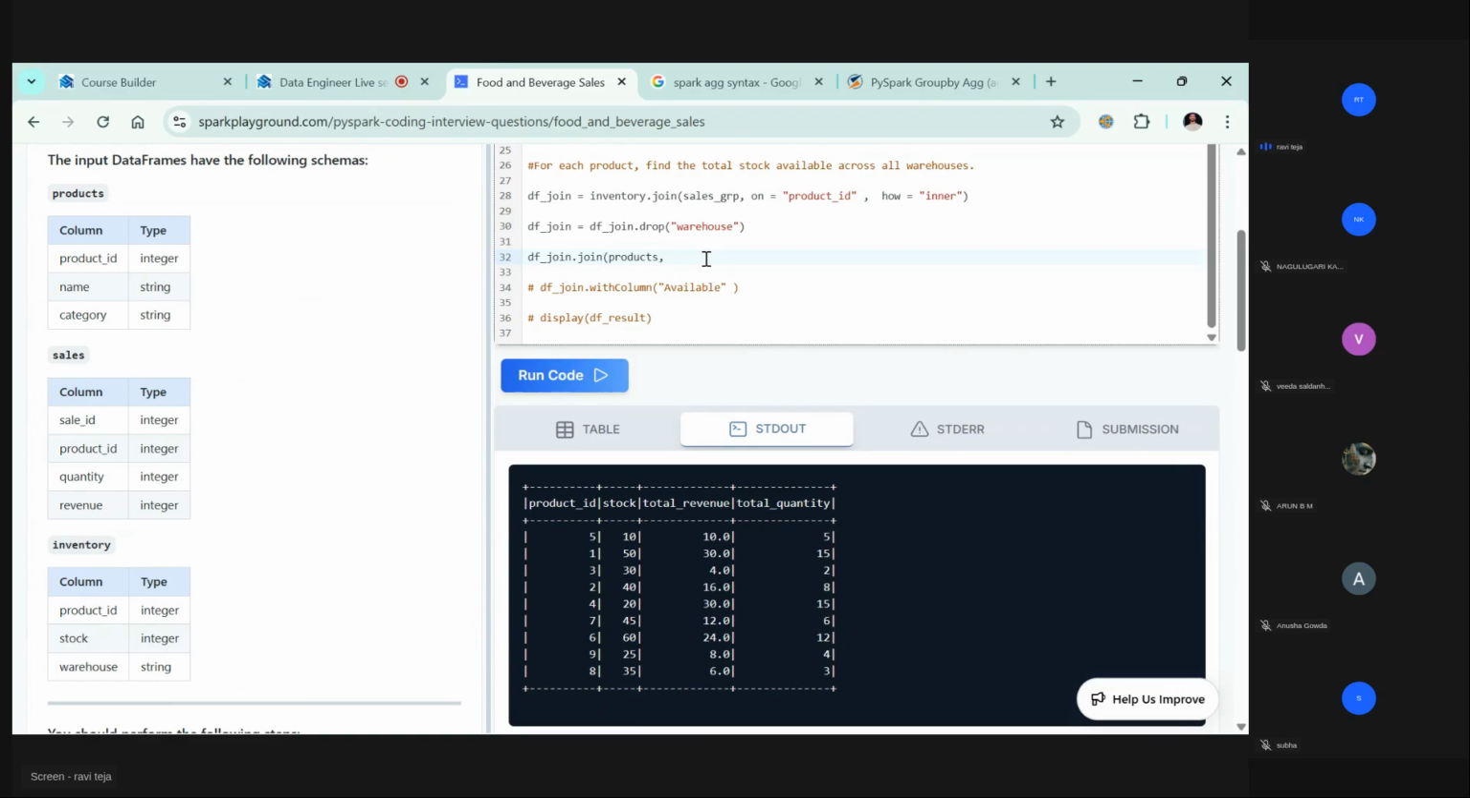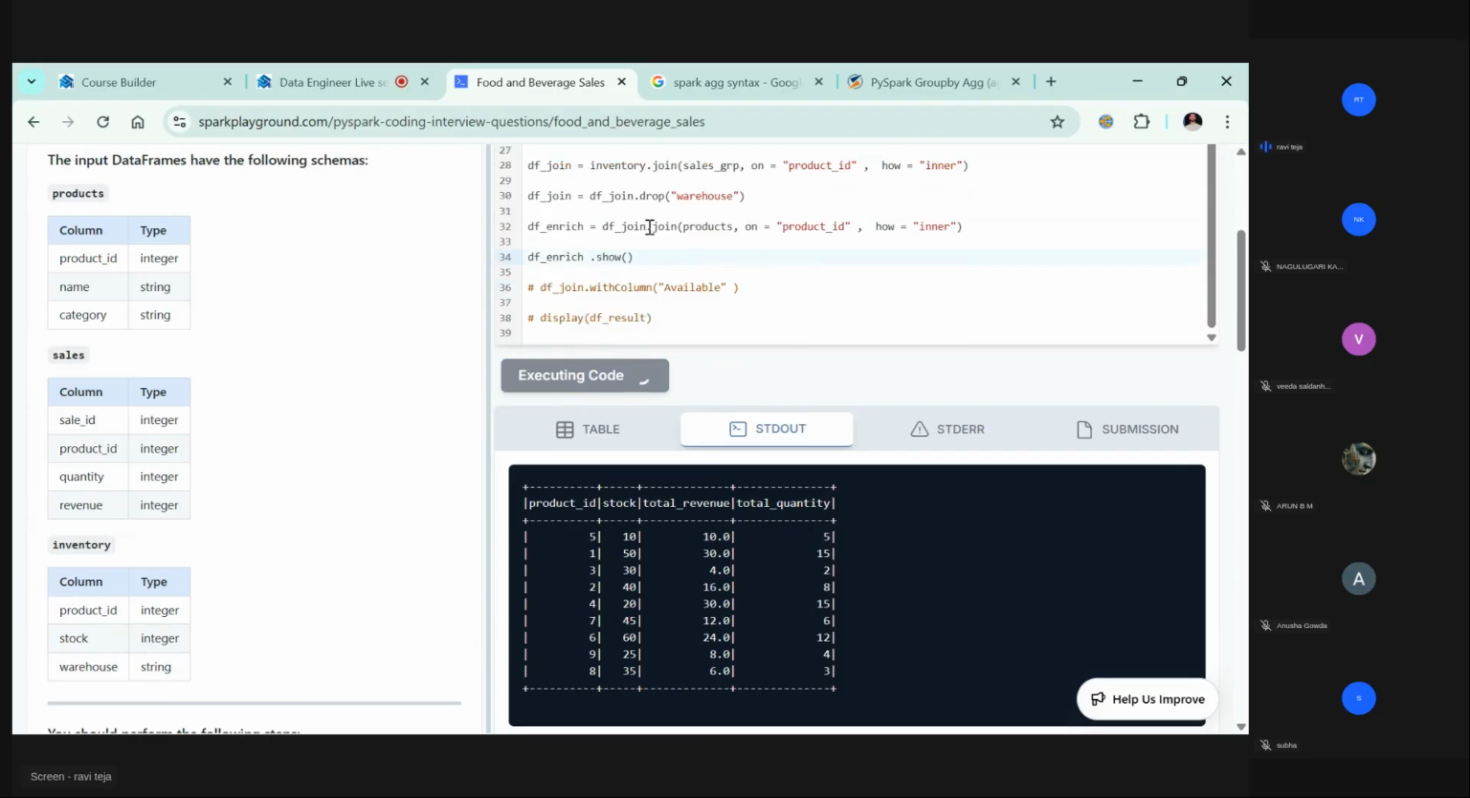Enrich means the product ID is one, but what is that product? What category does it belong to? All these things. So that's why. Let's say enrich is equal to this. That means df_enrich dot show. Okay, so let's see.